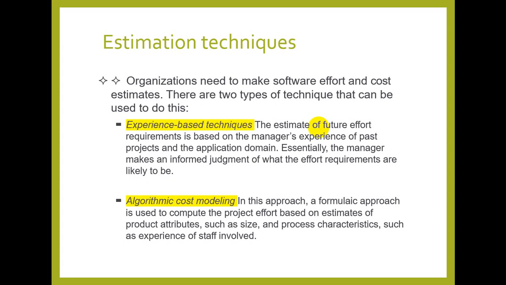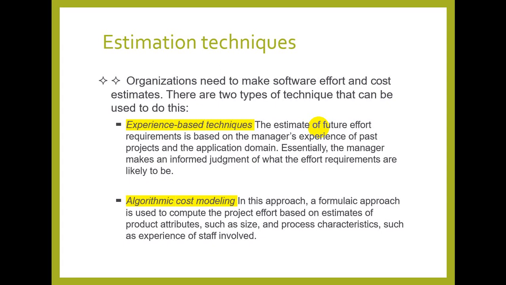In algorithmic cost modeling, a formulaic approach is used to compute the project effort based on estimates of product attributes such as size and process characteristics such as experience of the staff involved. There is a formula taking different parameters, some related to the product, and some related to the process and the team.